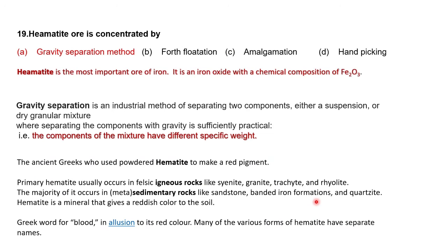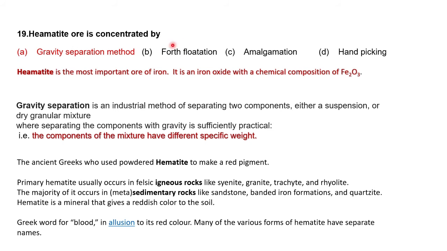Then, hematite ore is concentrated by the gravity separation method. Gravity separation is based on different specific weights. Hematite is an ore of iron and has a heavier weight.